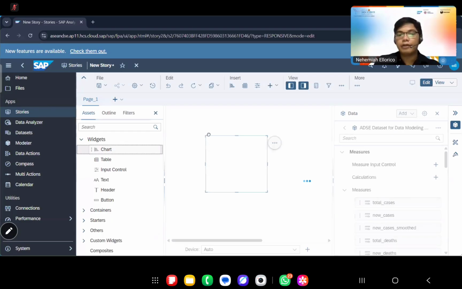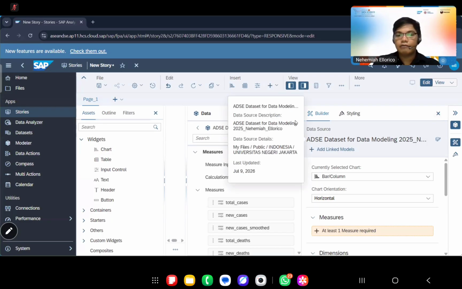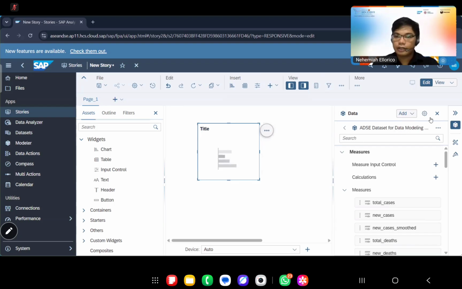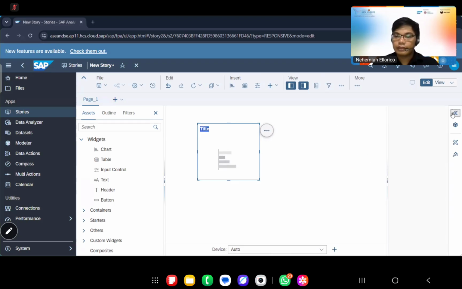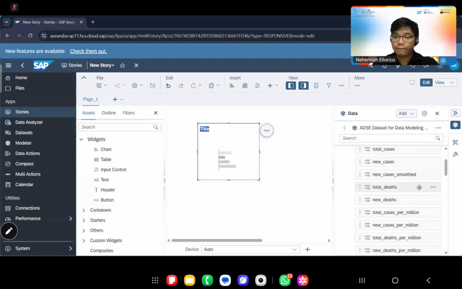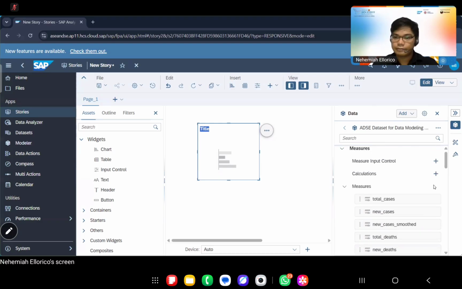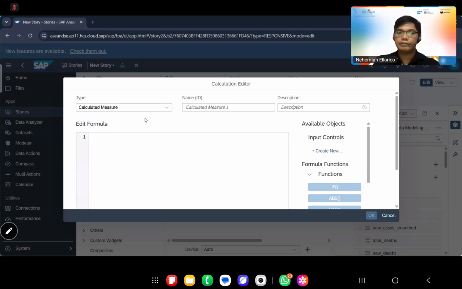So, for example, we would want to use, instead of a chart, numbers, measures, total cases. Okay, let's remove all of these calculations. So, calculated measures like positivity.